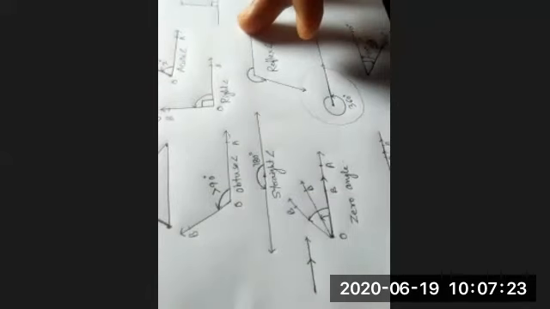So this is the way of measuring angles. Any confusion? Okay, fine. Now we understood the types of different angles also.